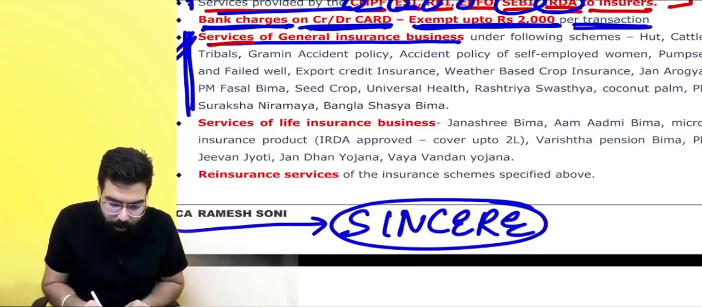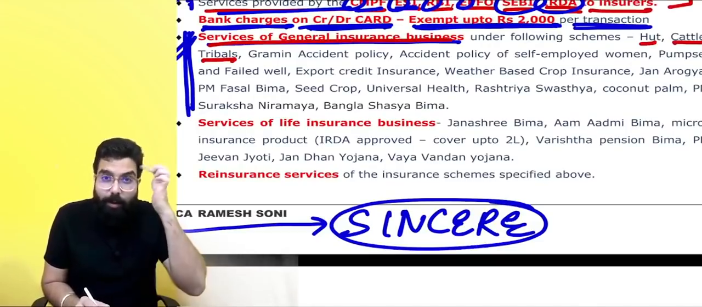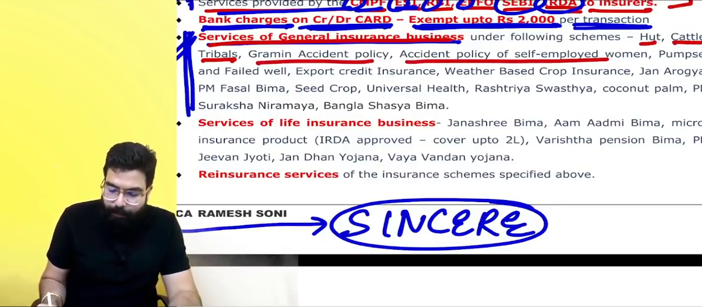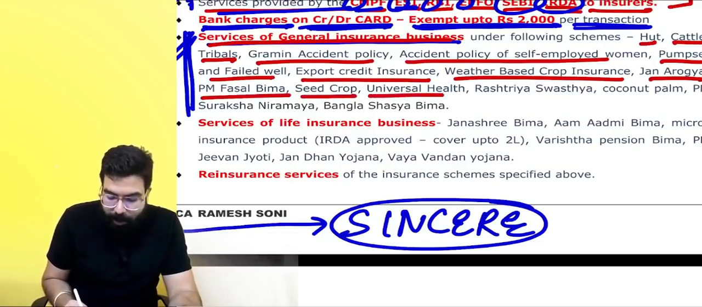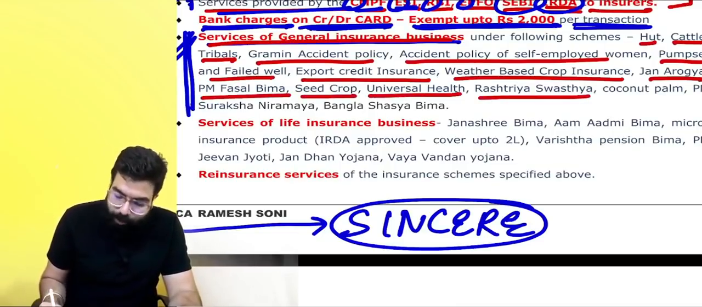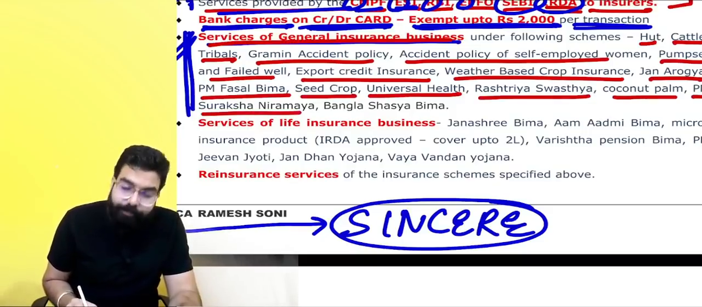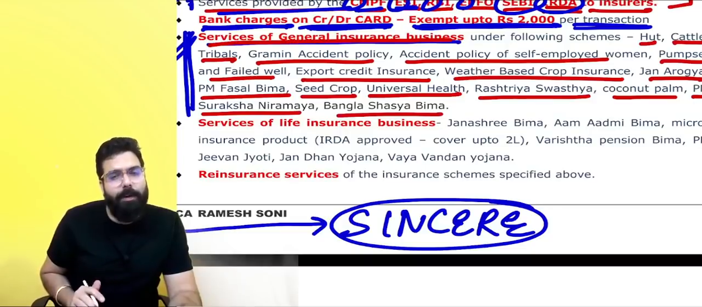So I have gone ahead and told general insurance under hearts, cattle, tribal, so that you remember the words in the exam. Gramin accident, accident policy of self-employed woman, pump set, failed well, export credit, weather-based crop, Jan Arogya, Pradhan Mantri Fasal Bima, crops, seed crops, universal health insurance, Rashtriya Swasthya, coconut palm, Pradhan Mantri Suraksha, Suraksha, Nirmaya, Bangla Sasya Bima. All these pay, there will be no GST.